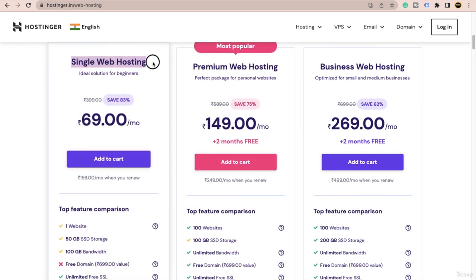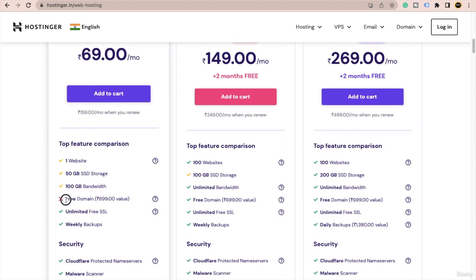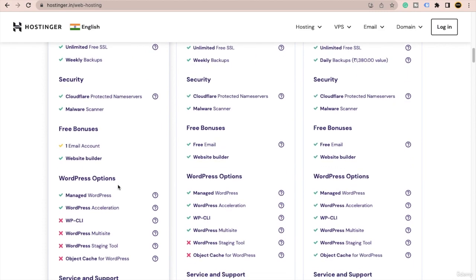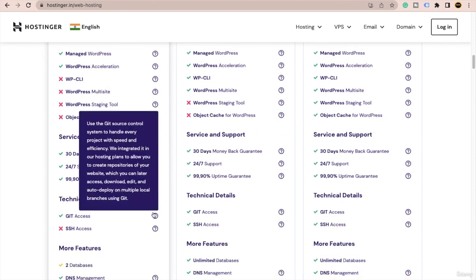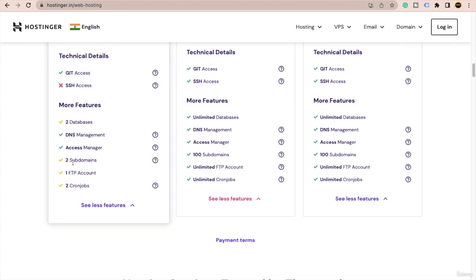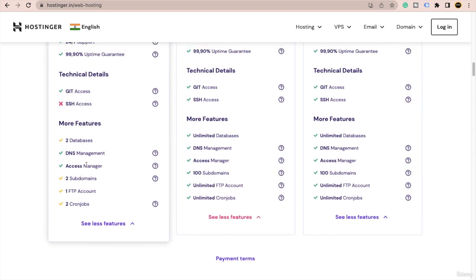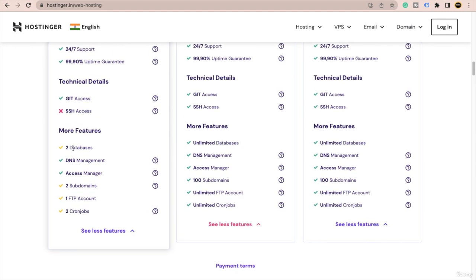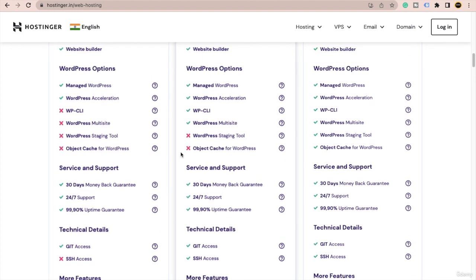Never buy the first plan, that is single web hosting, because you can create only one website or one application, so that is totally useless. You will not even get the domain as well, okay. And there are plenty more disadvantages. You will not get plenty of stuff, okay. You can see all the features and find that you will only get the option to create two subdomains. Now what are these subdomains? We will talk about that later on. You will not get a complete database, okay. You can see it in yellow color, okay. So these are all the problems you may face.